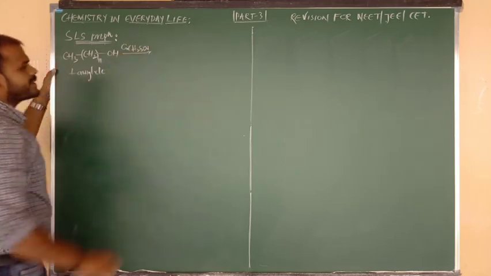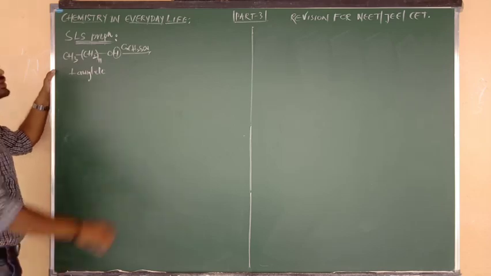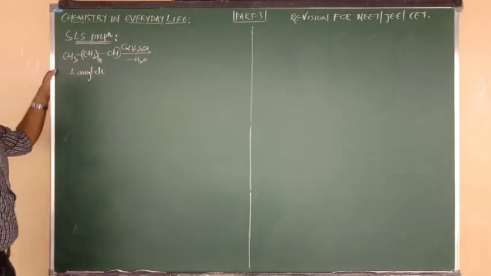Lauryl alcohol on reaction with concentrated sulfuric acid. From the alcohol we remove the H, and from the acid we remove the OH, which is eliminated in the form of a water molecule.